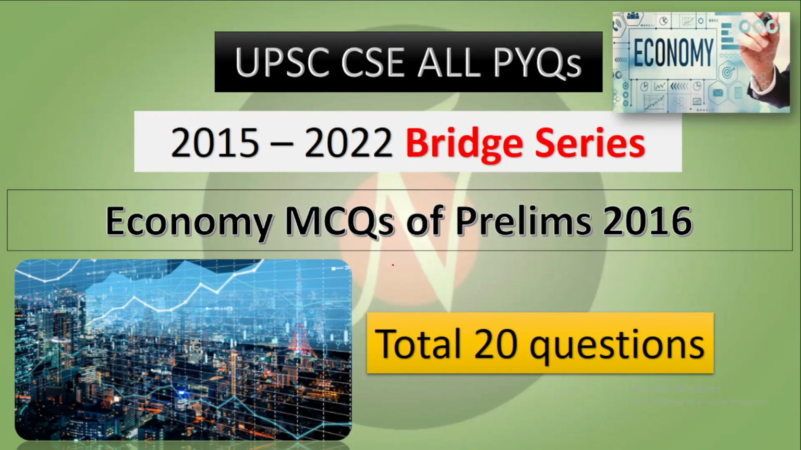So in today's bridge series, we are discussing the economy MCQs of the prelims 2016. Total number of questions which came were 20. The basic idea of the bridge series is to give you an overview of what type of questions UPSC asks you. So we will be discussing questions from 2015 to 22 and we have discussed 2015 yesterday. Today is for the 2016 MCQs of economics. This is the last subject which we are covering in this bridge series.